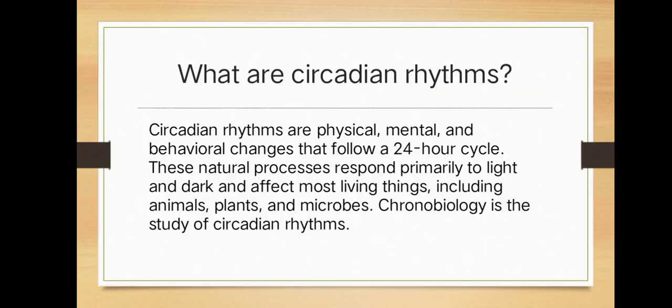What is circadian rhythm? Circadian rhythms are physical, mental, and behavioral changes that follow our 24-hour cycle. These natural processes respond primarily to light and dark and affect most living things, including animals, plants, and microbes. Chronobiology is the study of circadian rhythm. It is the branch of science which deals with the study of circadian rhythm.